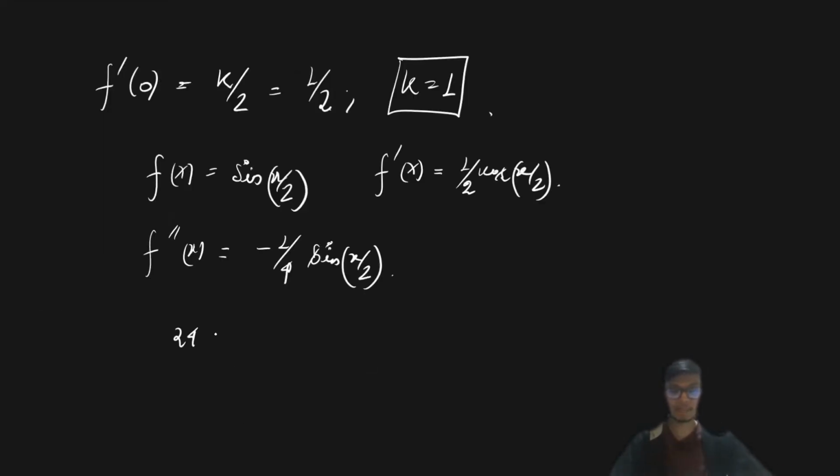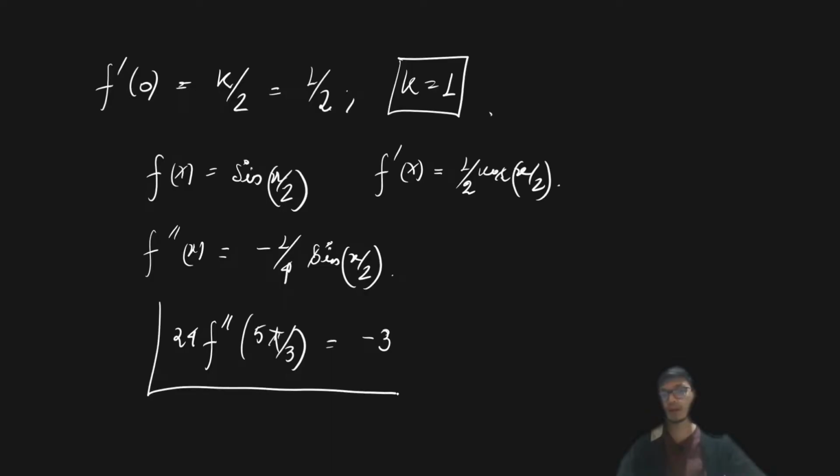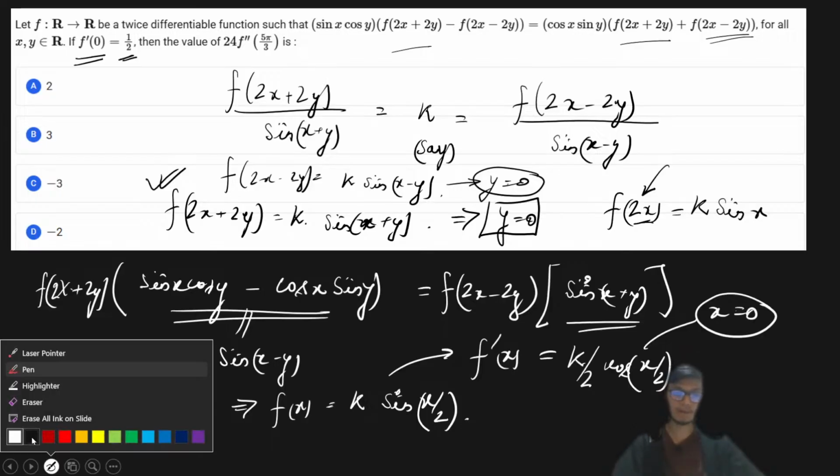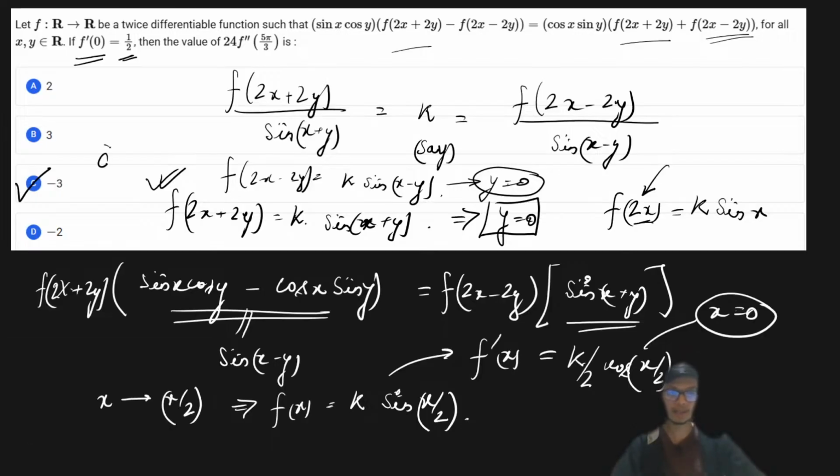So if I put that, 24 times f double dash of 5 pi by 3, this result is going to come out as, if you put 5 pi by 3 over here, it is going to be 5 pi by 6, and then 24 times of it is going to come out simply as minus 3. So with this, we are going to get the result to this question as option number C. Okay, so minus 3 is going to be the correct answer.